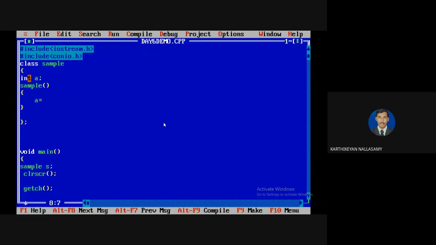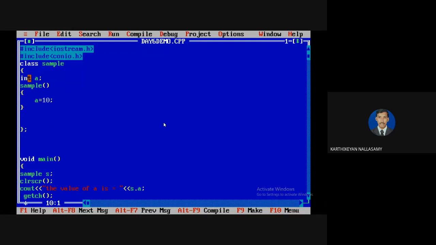Here I am going to assign some values and initialize. I am not printing it with the help of some method; instead I am accessing it outside. The value of a is object name s dot a. Like that I am going to access it.